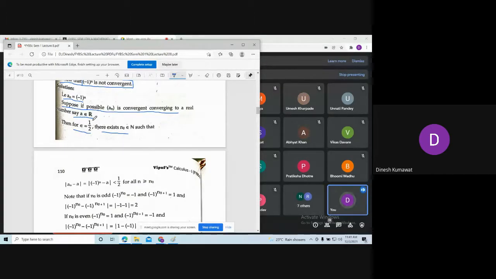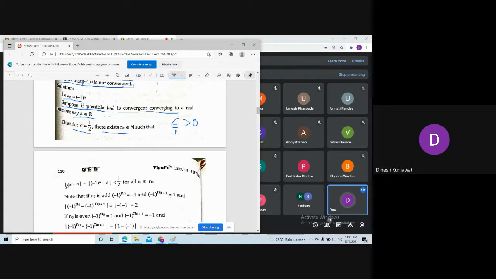In particular, we are picking epsilon to be 1 by 2 because 1 by 2 is also bigger than 0. So we are taking epsilon to be 1 by 2, then there exists the natural number n naught such that,